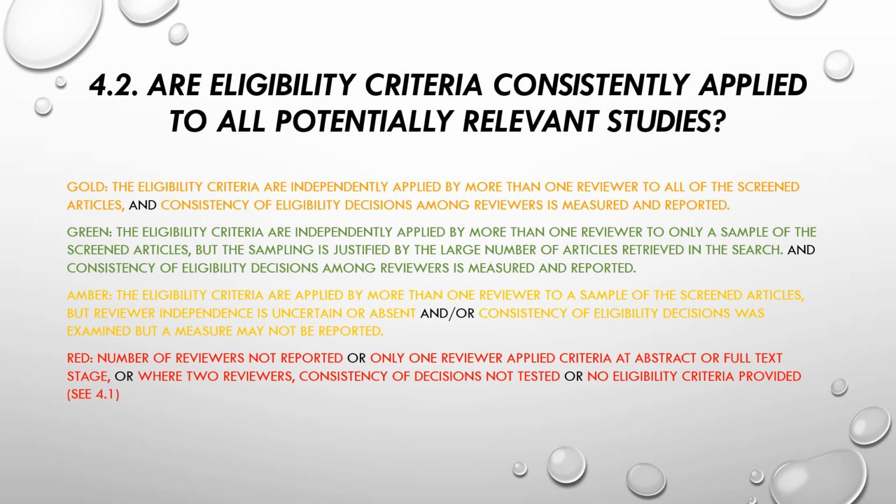Amber is awarded if the eligibility criteria are applied by more than one reviewer to a sample of the screened articles, but reviewer independence is uncertain or absent, and/or consistency of eligibility decisions may have been examined, but a measure is not reported. Red is awarded if the number of reviewers is not reported, or only one reviewer applied the criteria at any stage, or there were two or more reviewers but consistency of decisions was not tested, or no eligibility criteria were provided.